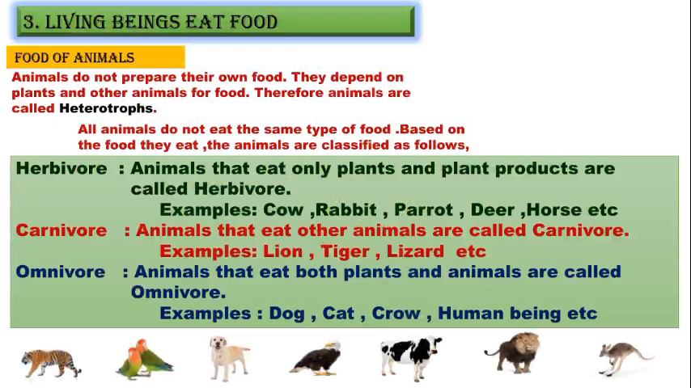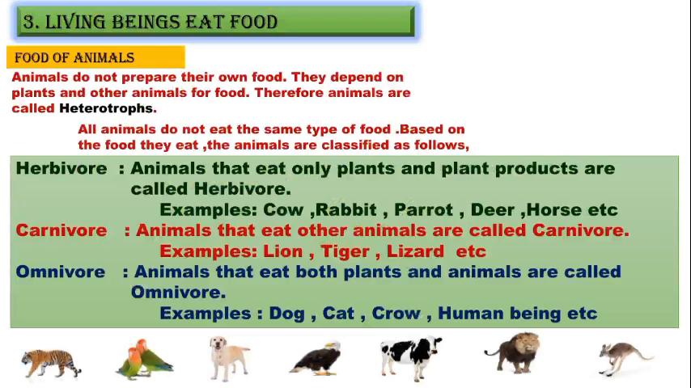Children, why are animals called heterotrophs? Because they depend on animals and plant food. They do not prepare their food by themselves. Based on food, we can divide the animals into three types. What are those? Herbivore, carnivore, and omnivore. So what is this herbivore? Animals that eat only plants and plant products are called herbivores.